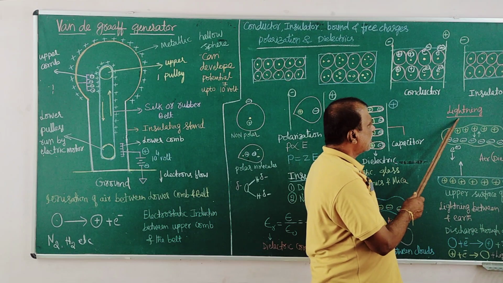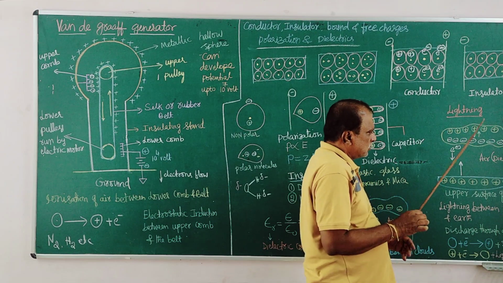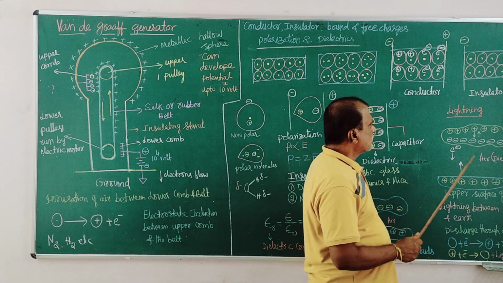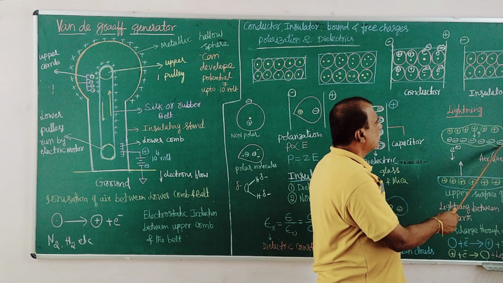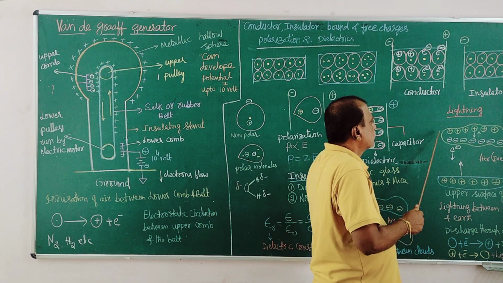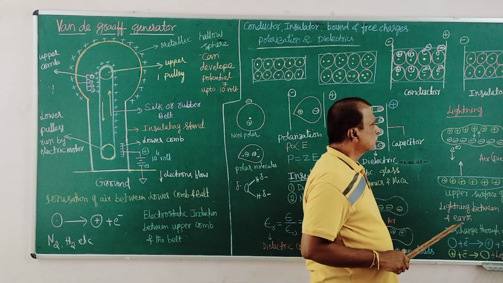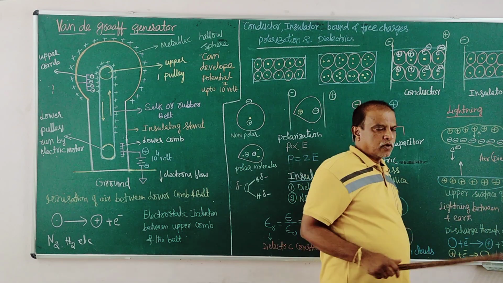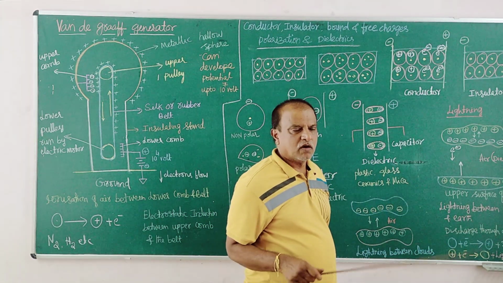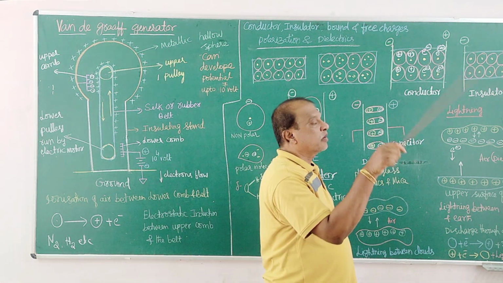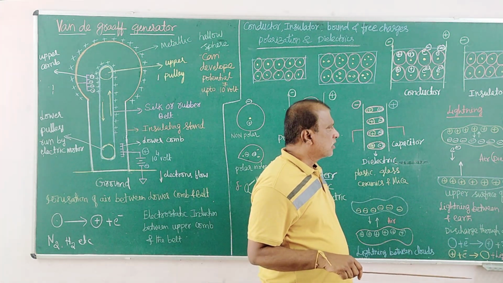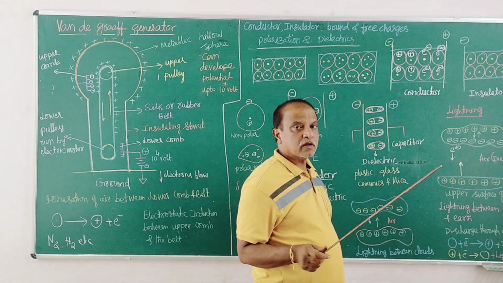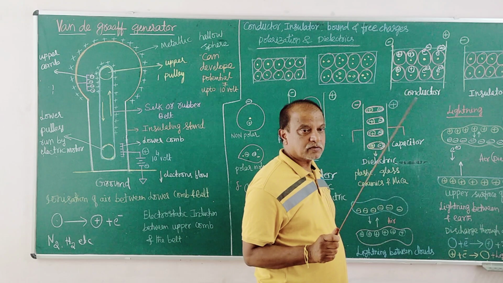What is the cause of lightning? I will go a little bit deeper into this to make you understand. This is a rain cloud. As you know, a rain cloud is formed because of supercooling of air containing moisture in the upper atmosphere, which is very important.